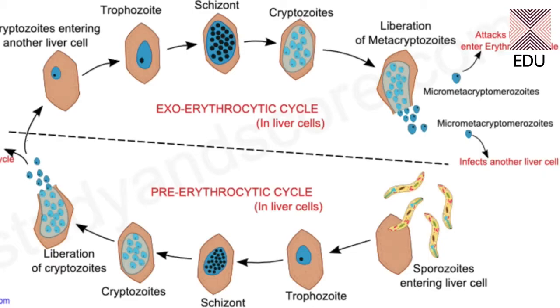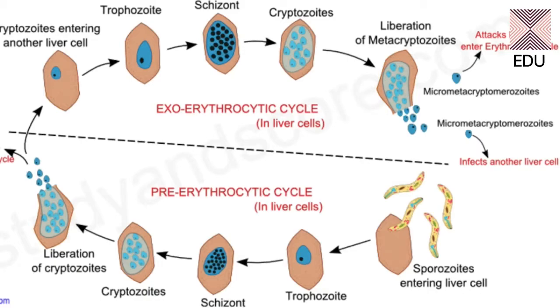What is happening is that this particular cell in which the sporozoites have entered is bursting now. So the cell is broken. That particular human will now have broken liver cells, and that will severely affect the health of that human. Now from here, the cryptozoites enter a fresh liver cell, then they become trophozoite, then again schizont, then it will again make cryptozoites. Then after this, a large number of metacryptozoites are liberated. Now again the liver cell is damaged.